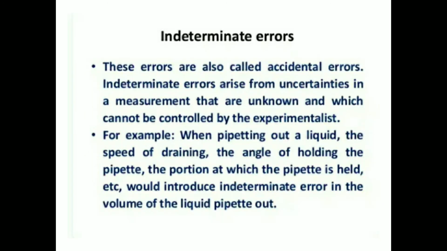Indeterminate error. These errors are also called accidental errors. Indeterminate errors arise from uncertainties in measurement that are unknown and which cannot be controlled by the experimentalist. For example, when pipetting out a liquid, the speed of pipetting, the angle of holding the pipette, and the position at which the pipette is held would introduce indeterminate error in the volume of the liquid pipetted out.